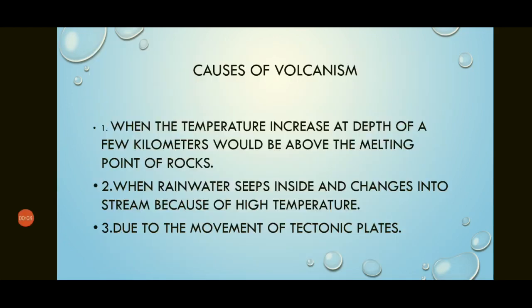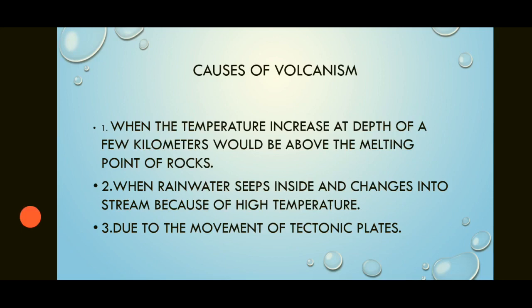Causes of volcanism means what is the reason that volcanic eruptions take place? First, when the temperature inside the earth increases, the rocks change into magma. Second, when rainwater seeps inside the earth, it changes into steam because of high temperature and increases the pressure, so volcanic eruption takes place.